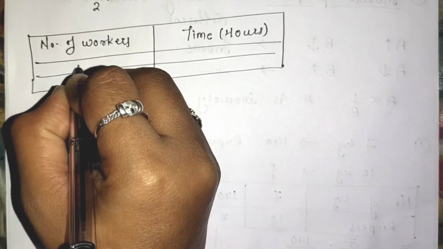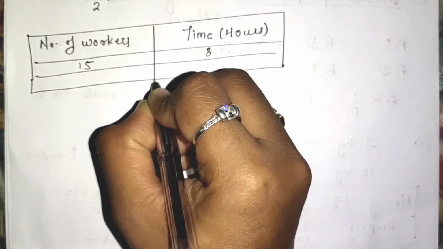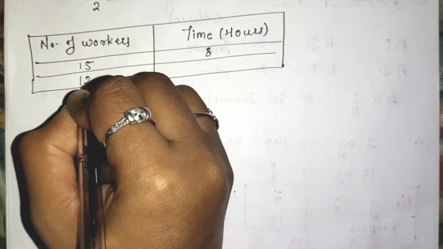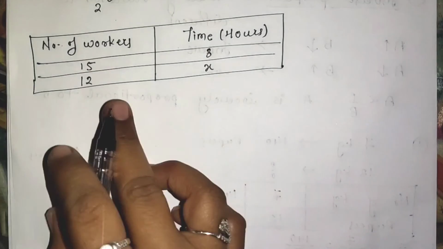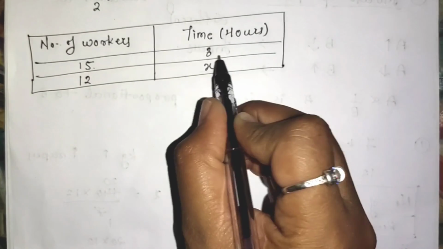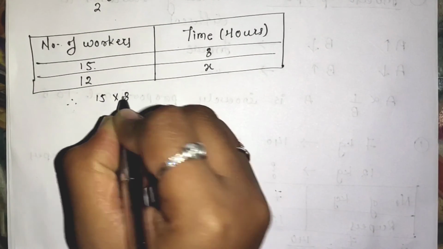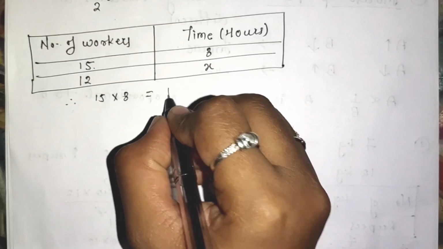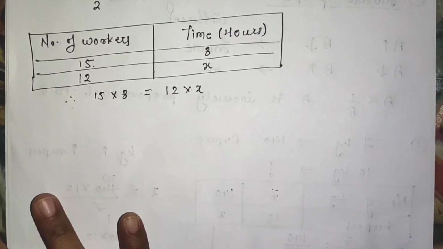Now here first of all the number of workers is 15, time they required is 8, number of workers is 12 and the time required is x hours. So here what we have to do, we have to just multiply 15 and 8, 15 multiplied by 8 and 12 multiplied by x. Now we have to find the value of x over here.